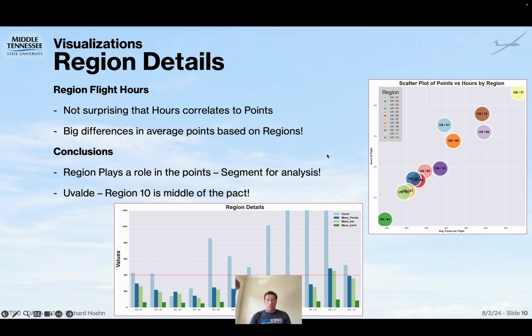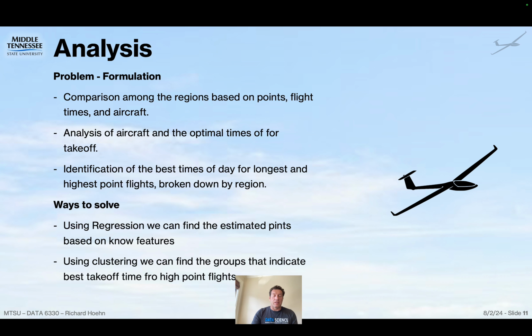So for our analysis, we had to go back to our problem formulation, and that was comparing the flights based on points of the regions. We need to figure out an optimal takeoff time and identify the best times for the longest flights based on regions. To solve that, we really use two things. One is regression analysis to get an estimated points based on known features, and using a clustering analysis to group these flights to figure out the best takeoff time.